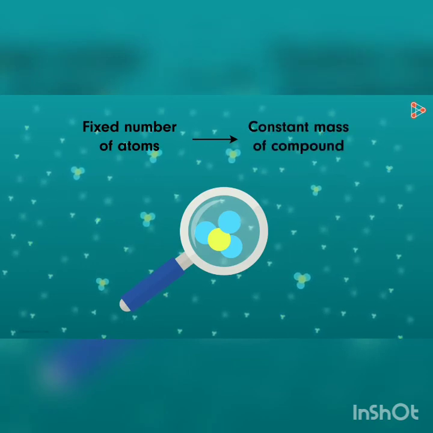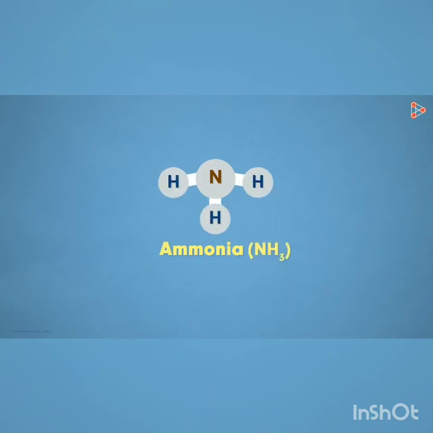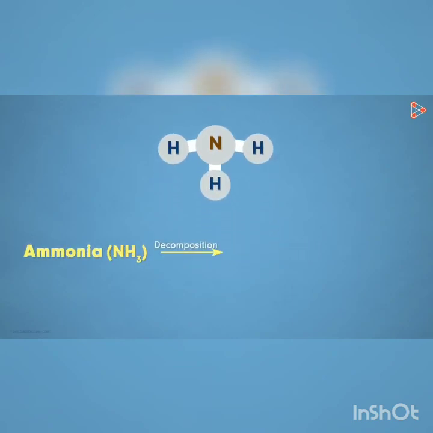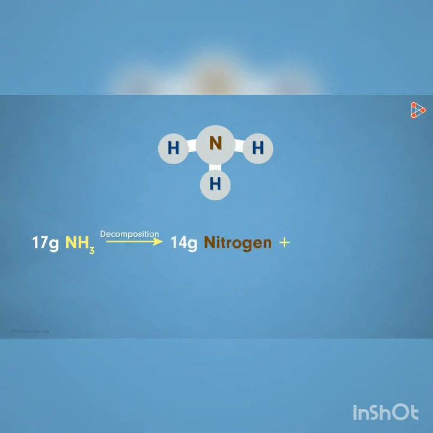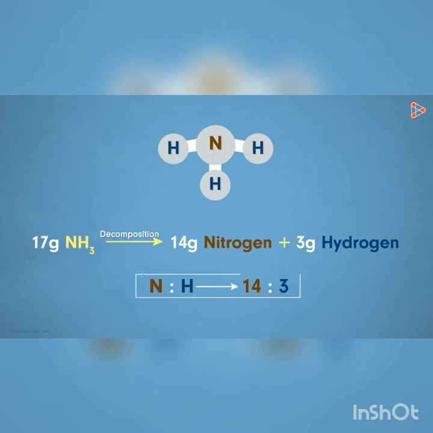Absolutely. The best example to study this is that of ammonia. If we decompose ammonia by any means, say by extreme heat or some other way, then we get the nitrogen and hydrogen atoms in the same proportions by mass. So let's say we take 17 grams of ammonia. If we decompose it, then we will get 14 grams of nitrogen and 3 grams of hydrogen. So can we say nitrogen and hydrogen are present in ammonia in a constant ratio of 14:3? Even if we decompose ammonia in any other way, the ratio of nitrogen to hydrogen in the compound will always be the same, 14:3. I hope you have understood the law of constant proportion.